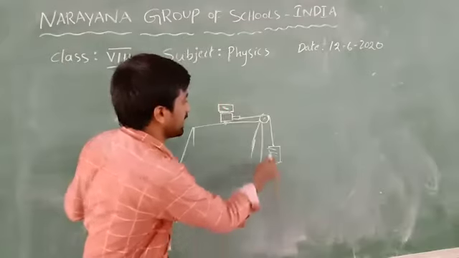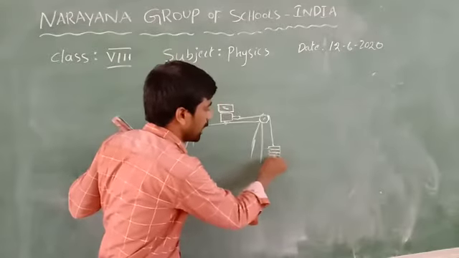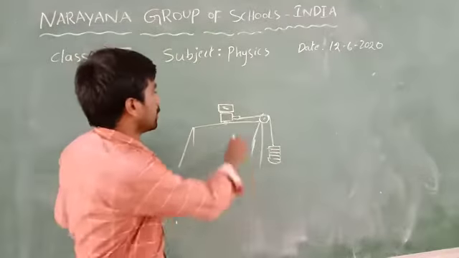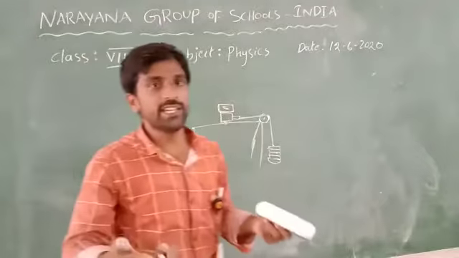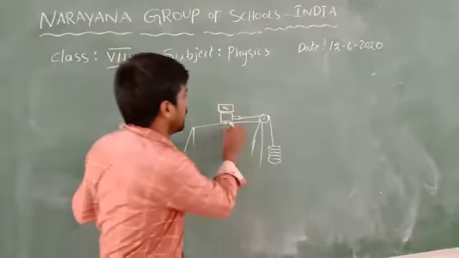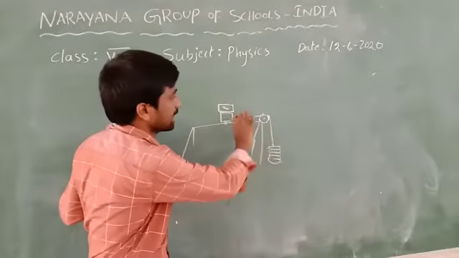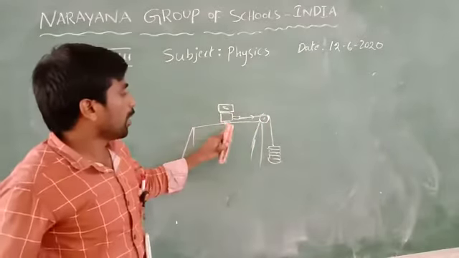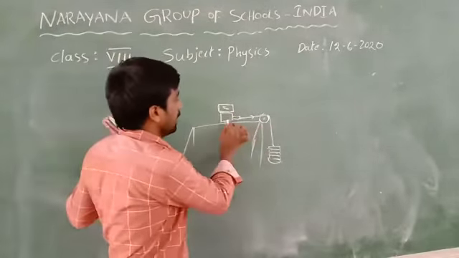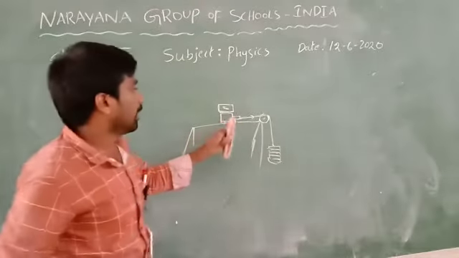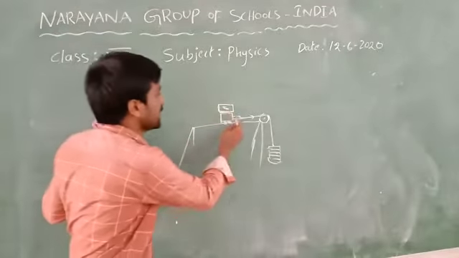If you increase the weights, after a certain limit, the trolley moves toward the left. Only up to a certain limit is the object ready to move.